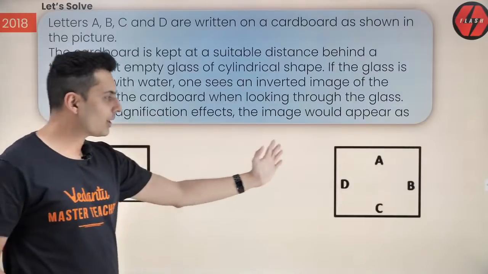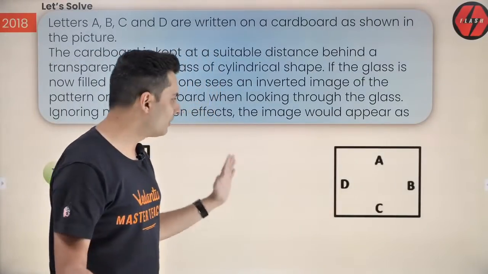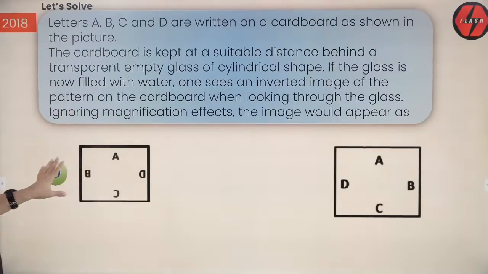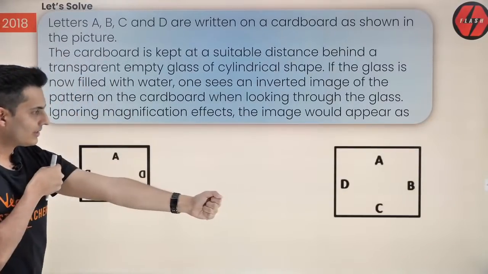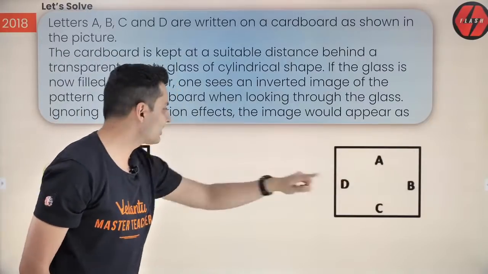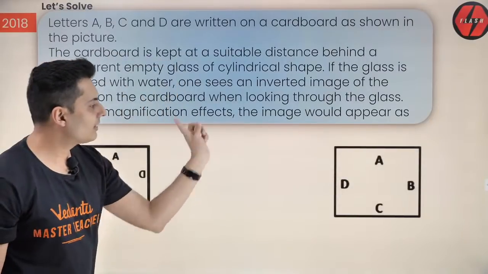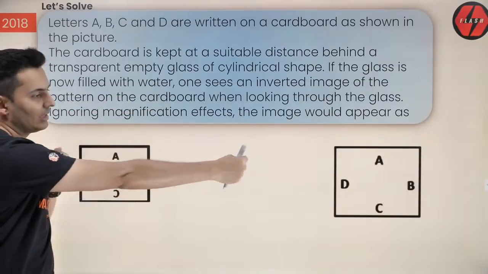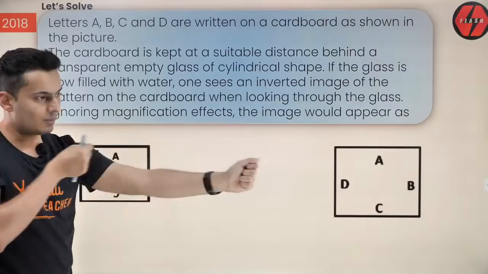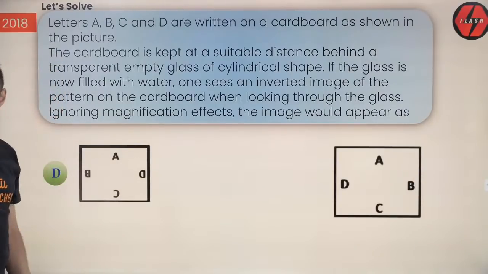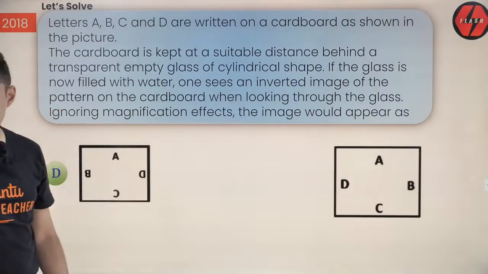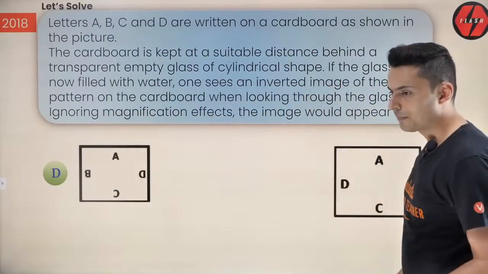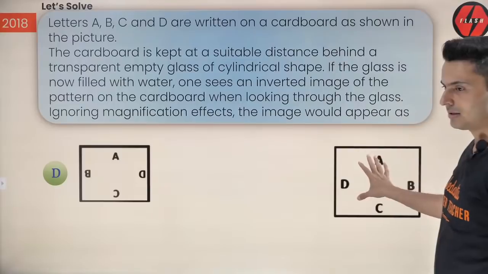In fact, if you want, you can hold a mirror in front of this and see how it looks like. It looks like this. It will be exactly inside out. So B which was there will come here. D which was there will go that side. A will be on the top. C will be below. So it will be flipped like this. Remember, it will be flipped like this. So that's what you will see. I hope this is clear. Everybody understanding this? Cool? Yeah, this is the answer, guys.